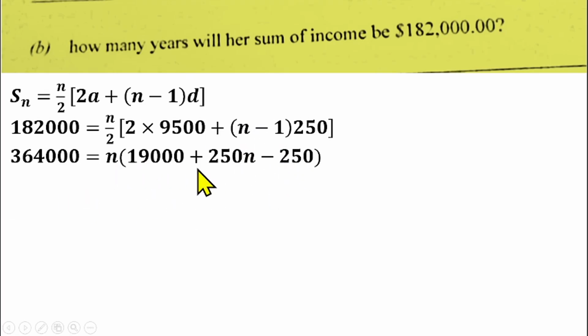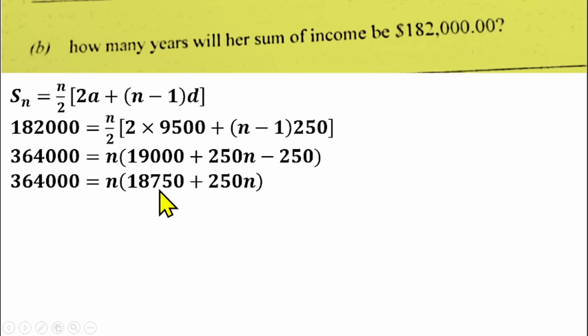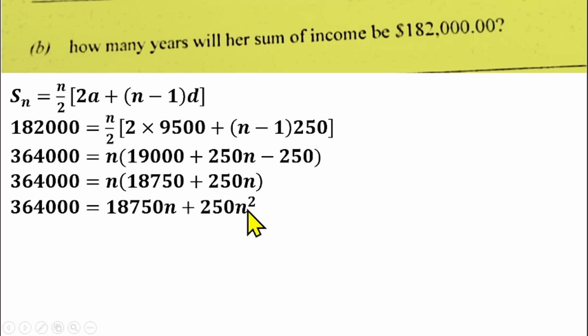If you simplify 19,000 minus 250, you'll have 18,750 plus 250n. Also, n will open the bracket here, so you'll have 18,750n plus 250n squared. If you take the like terms, you can bring this 364,000 to this side.